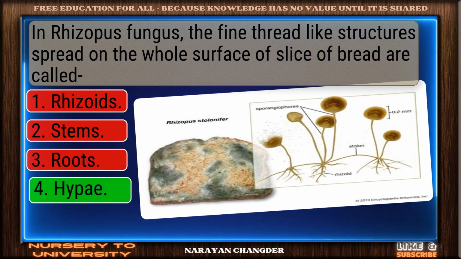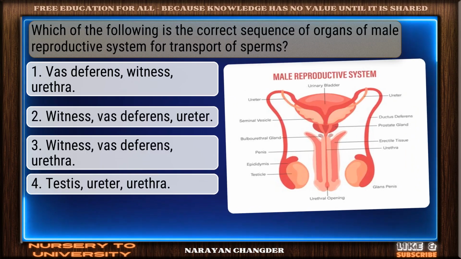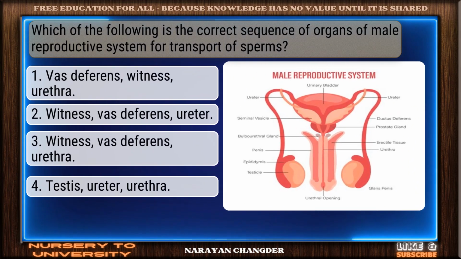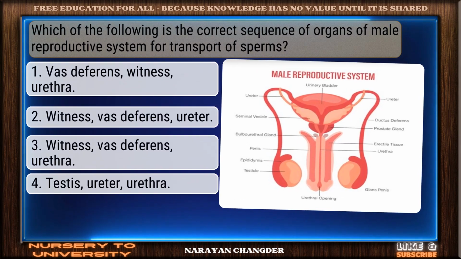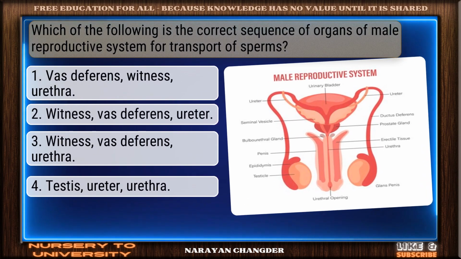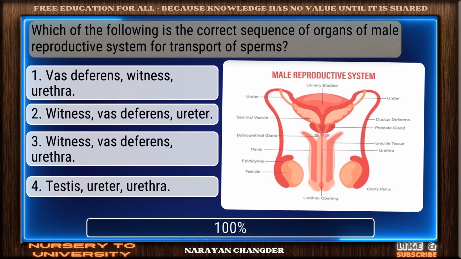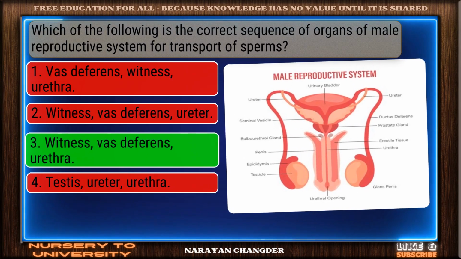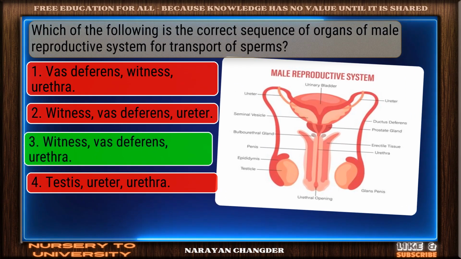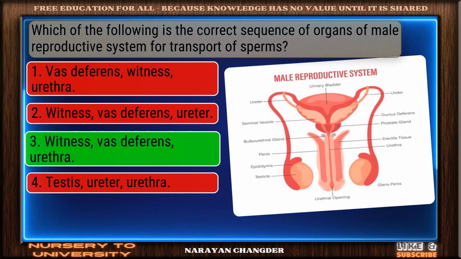Clear logic. Your choice hypha is sound. Which of the following is the correct sequence of organs of male reproductive system for transport of sperms? Correct response. Testis, vas deferens, urethra is the most accurate answer.